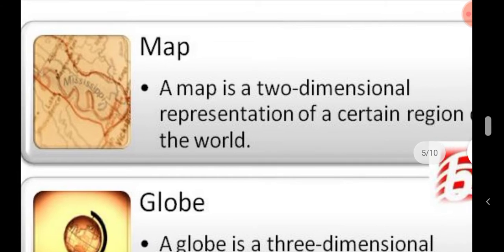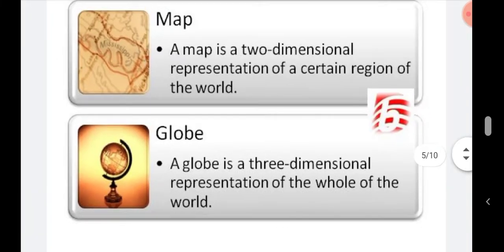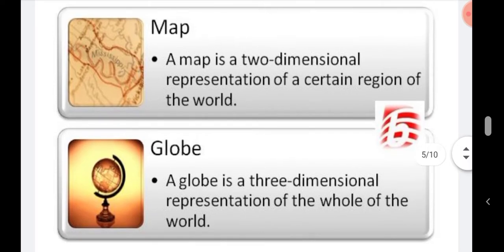So only two-dimensional. Map is only a two-dimensional representation, and globe, you can see in this picture there's a globe, and globe is a three-dimensional representation of the whole of the world. Three-dimensional representation is globe, and two-dimensional representation is map. So this is a big difference between the globe and the map.